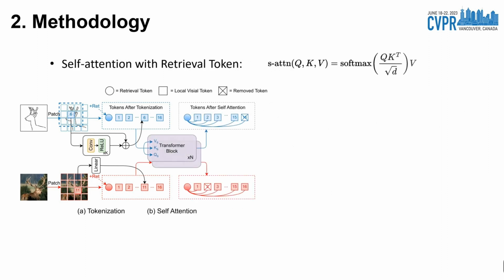Then the tokens are fed into the self-attention module and interact with each other through the MSA modules. Different from the vanilla ViT, we replaced the vanilla class token with the retrieval token RET to facilitate our retrieval task by computing a global representation of an image.